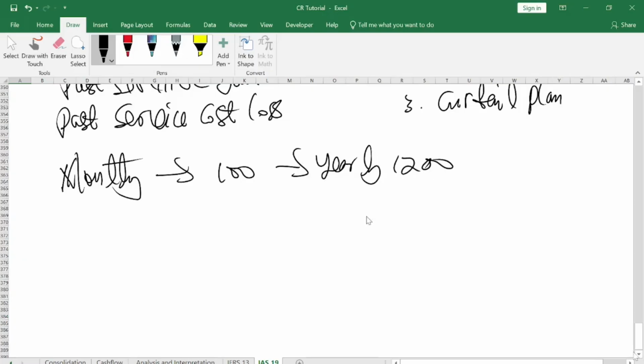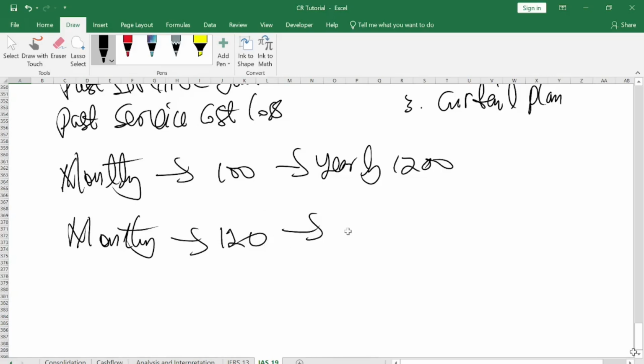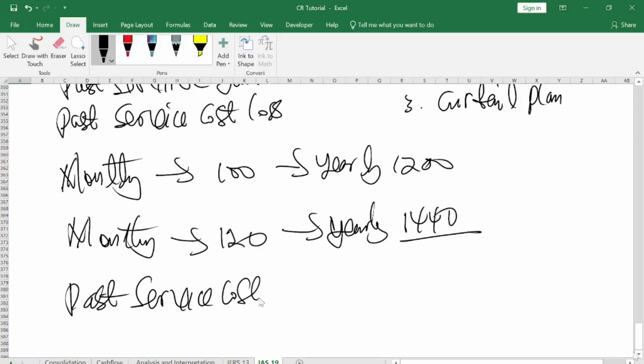Along the line, you said that okay, something has happened. So your monthly contribution is now going to be 120 cedis. You understand? So every year, how much are you giving the person? If it was 1,200, how much are you paying that person every year? So every year you are paying the person 1,440. So have you seen that there's a difference? So the difference is what you call past service cost gain. So how much is that? So the difference is 240.